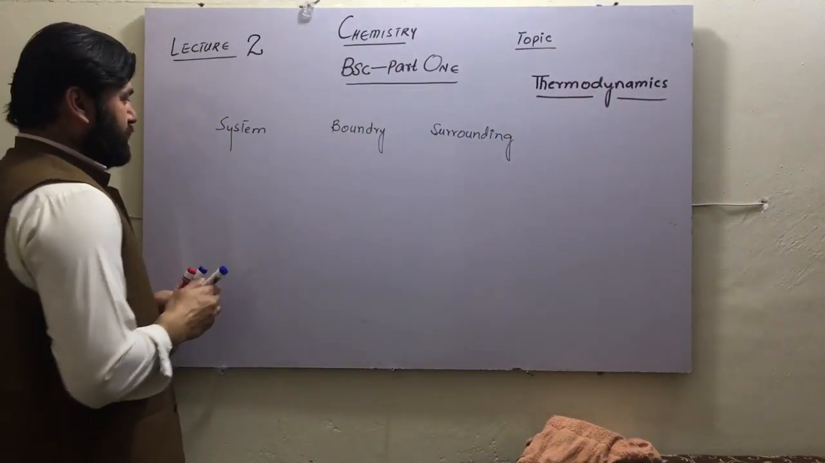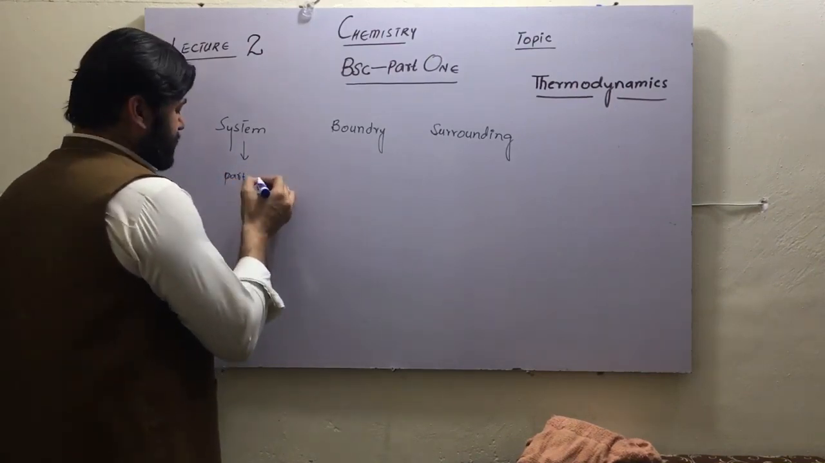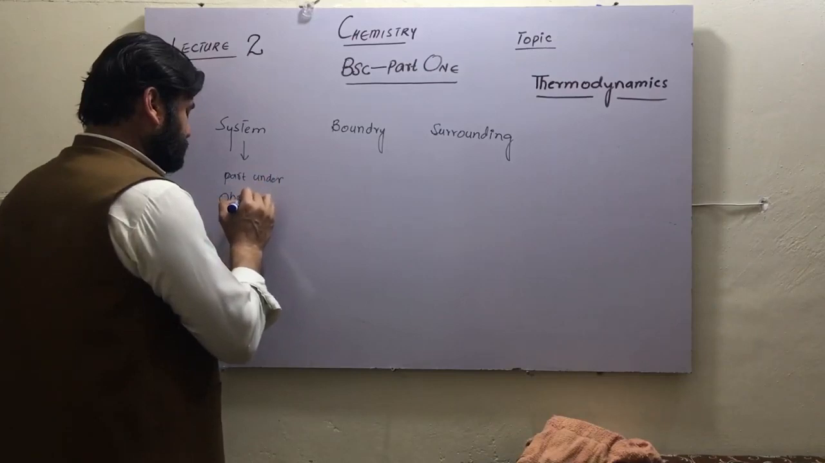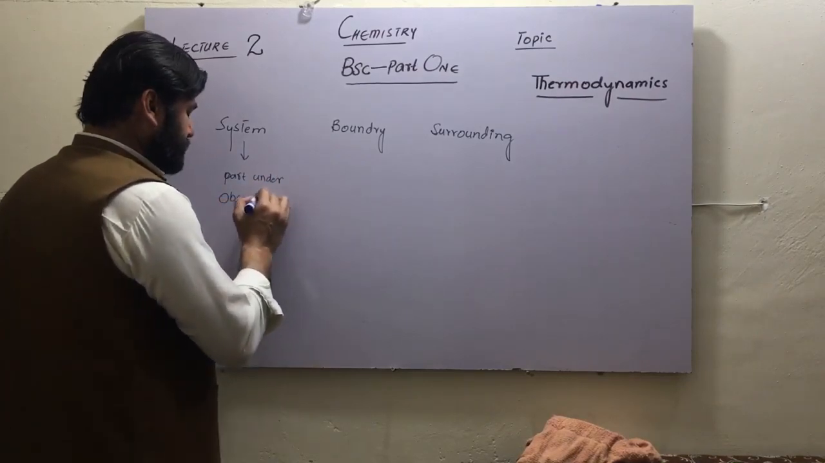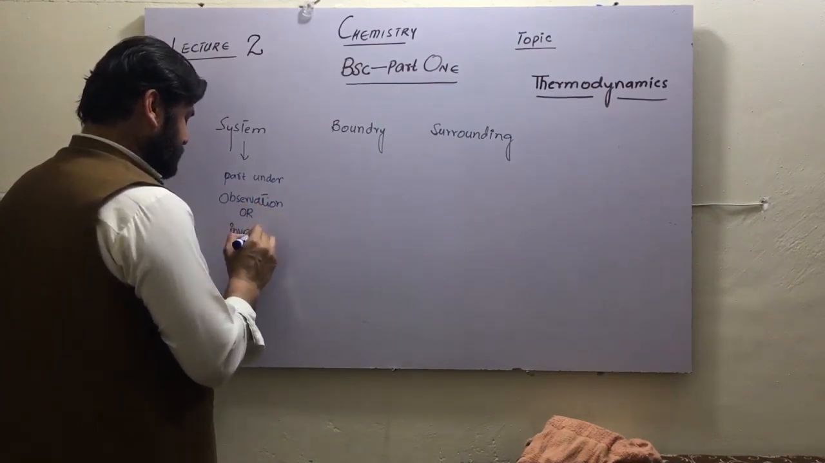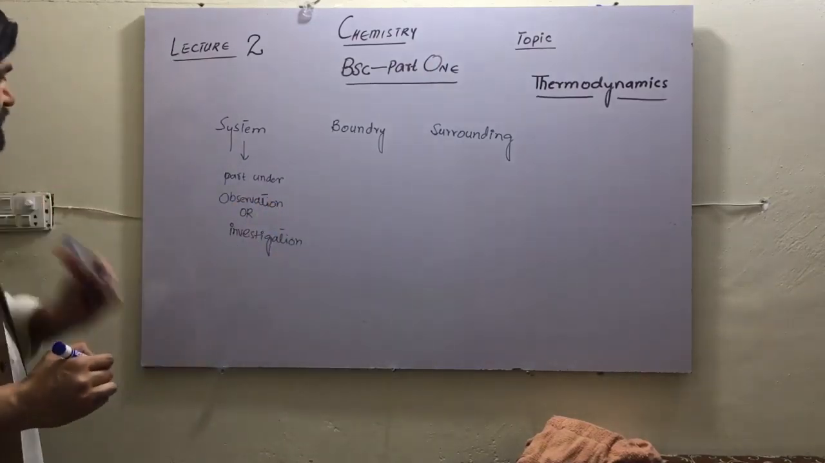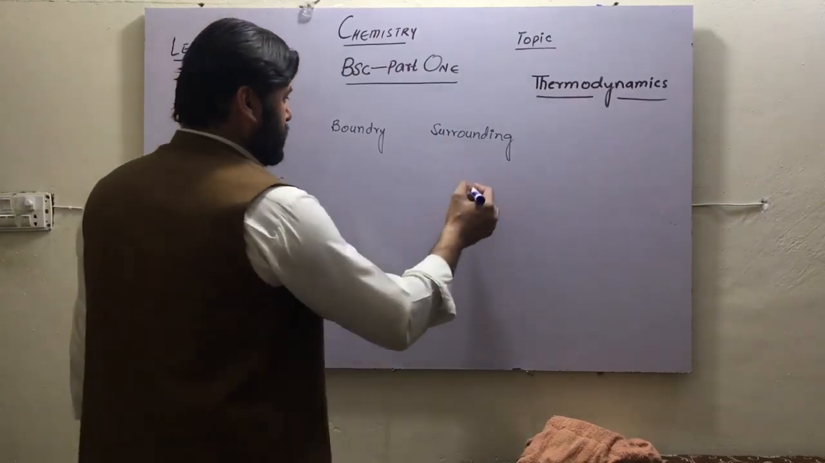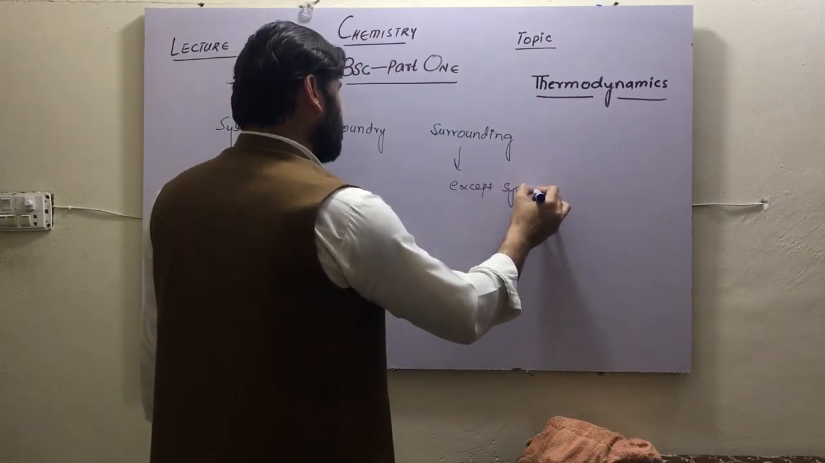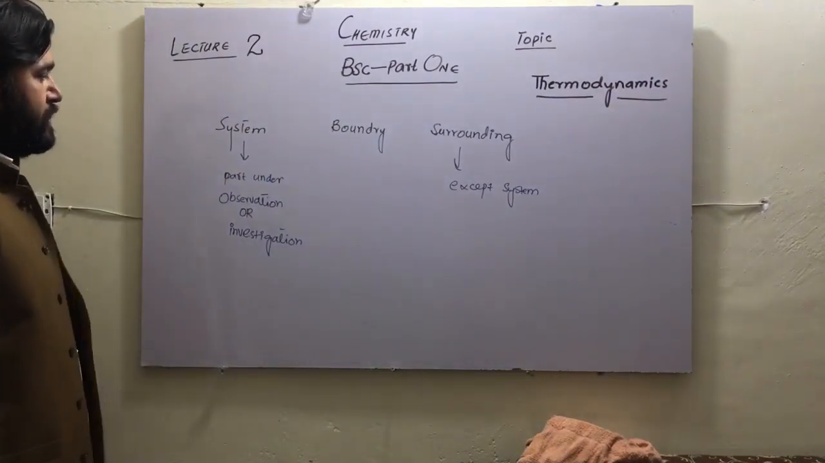And what is system? System is basically anything, a part of anything, which is under observation. Simply, we can say investigation. So anything which is under observation, a part under investigation, is called system. And what is a surrounding? Except system, all the remaining thing is called surroundings.